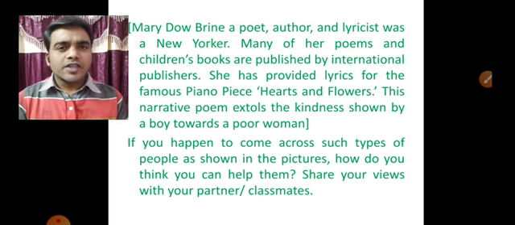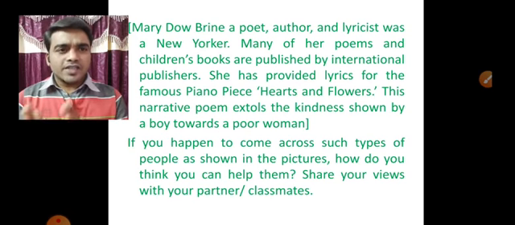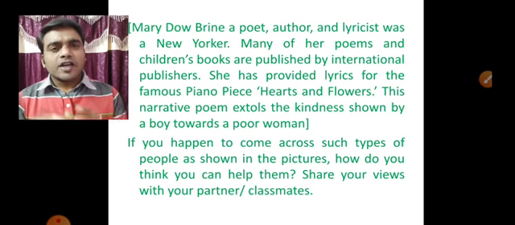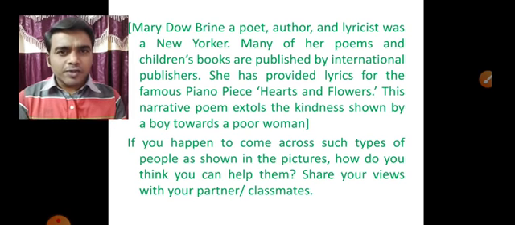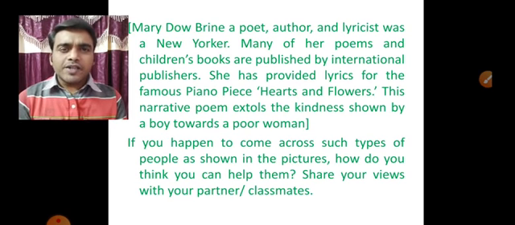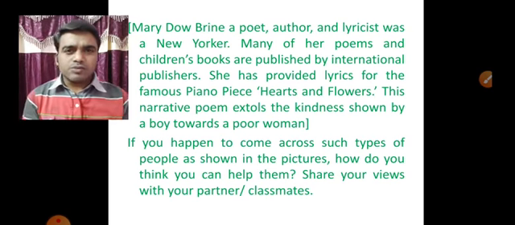Got it, children? So one of the guys has helped that type of woman in the poem, and that helping nature, one of the values of humankind, has been brought beautifully by the poet in this poem, children.